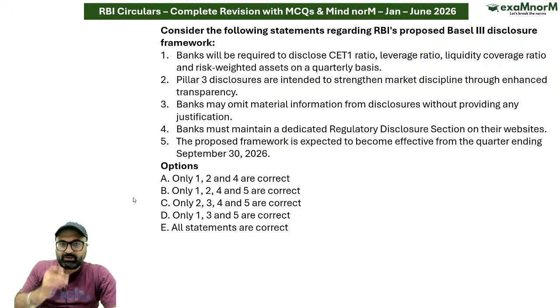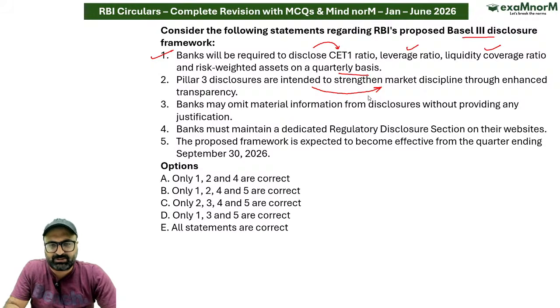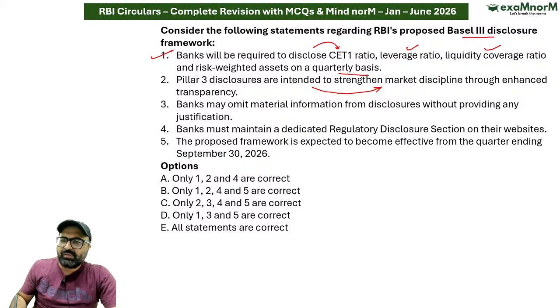Okay, now let's move on to the next question. So bank will be required to disclose their common equity tier 1 capital ratio, leverage ratio, liquidity coverage ratio and risk weights assets on quarterly basis as per the proposed Basel III disclosure framework. That is correct. Pillar 3 disclosures are basically intended to strengthen the market discipline through enhanced transparency. This is correct.